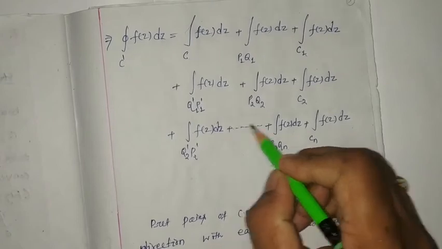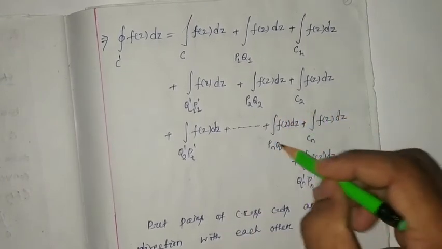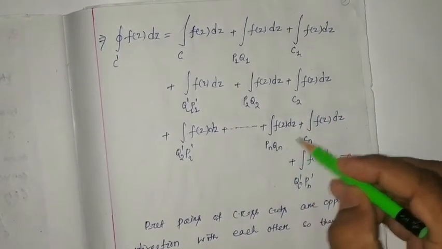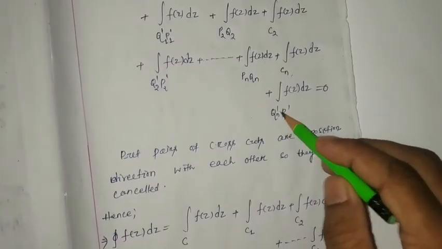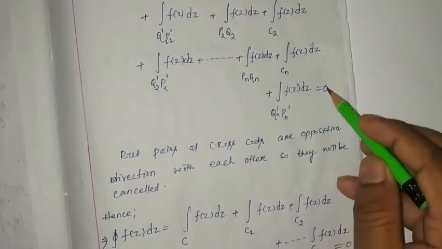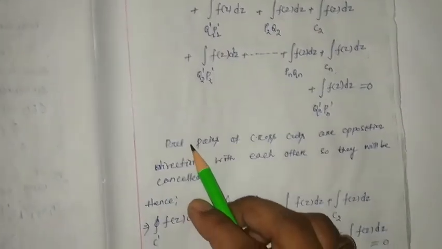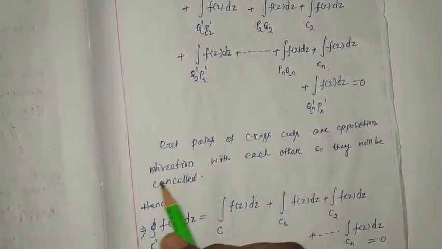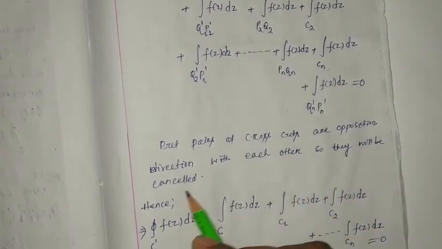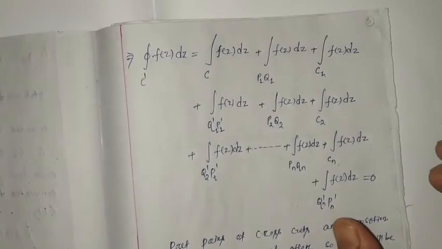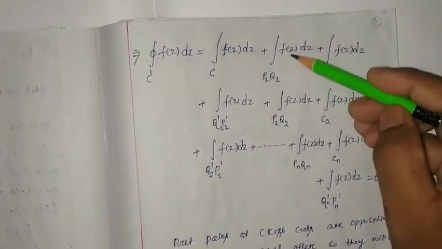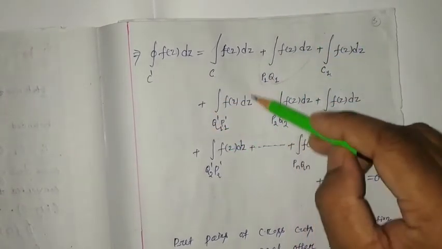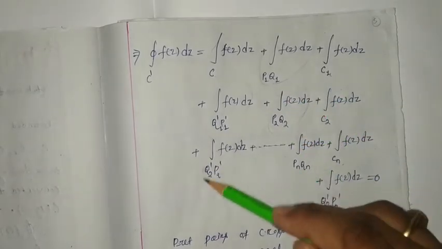Here I have written so on the end curve, that is your PnQn plus PnQn line integration, C1 Fz, plus Qn dash Pn dash line integration, equal to 0. But pairs of cross cuts are in opposite directions with each other, so they will be cancelled. Wherever we have considered cross cuts, they are going to be cancelled. See, this integral will be cancelled with this one. This integral will be cancelled with this one.